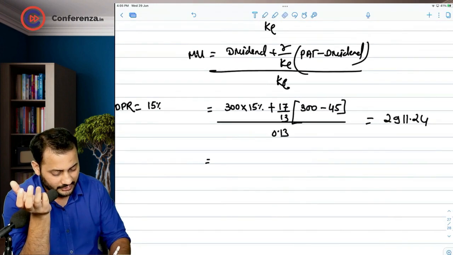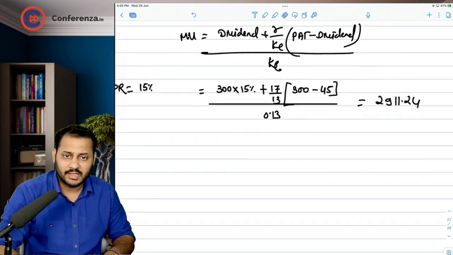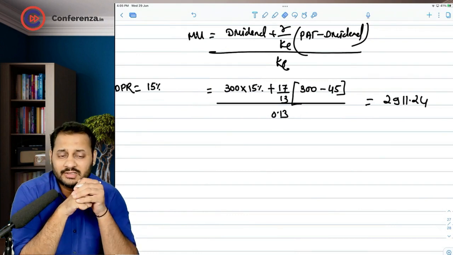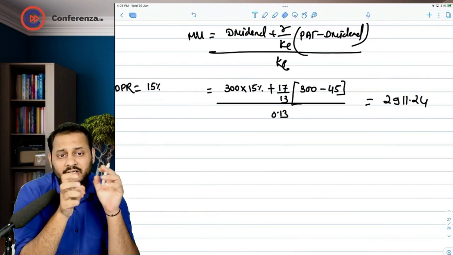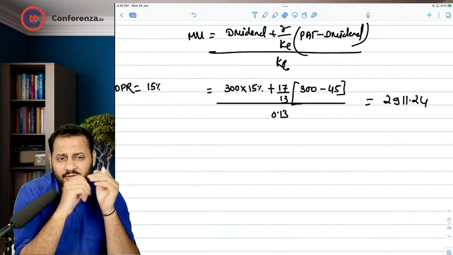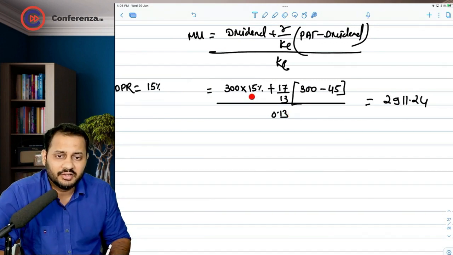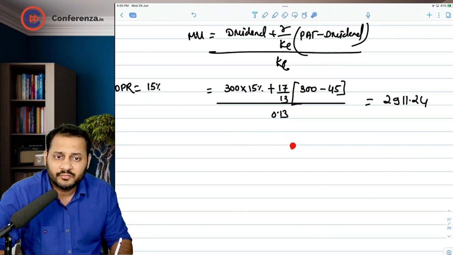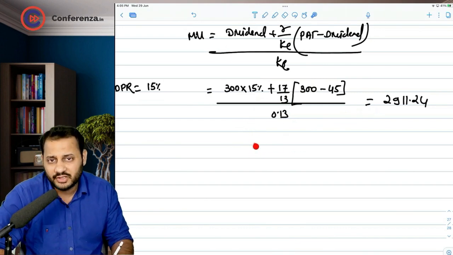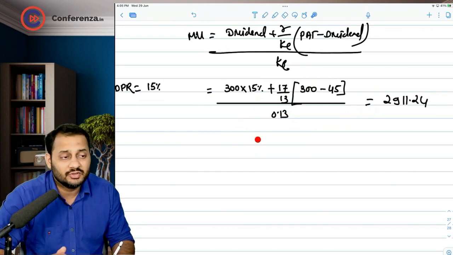Now if you will see, one calculator trick is that you can save the time in your exam by directly calculating the final answer from this step. Don't write 300 into 15% is 45 here. You are wasting the time by writing 45 here. You are wasting the time by writing this part also here. Because final answer is going to be this and institute is going to check this only.